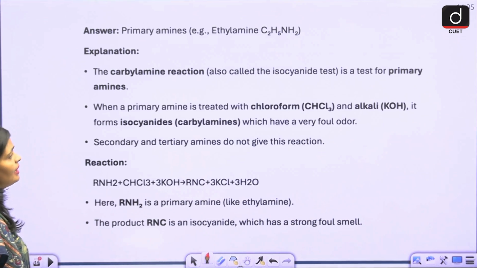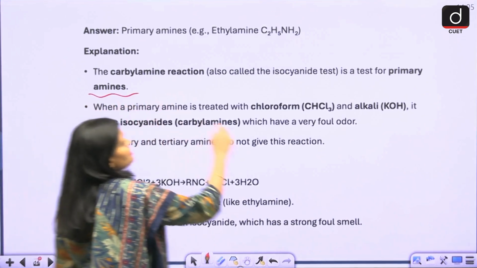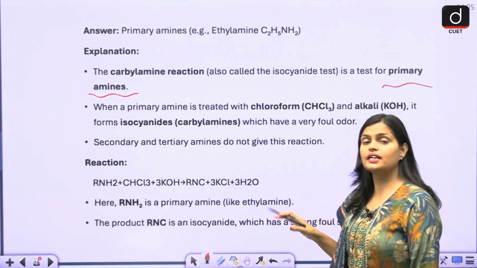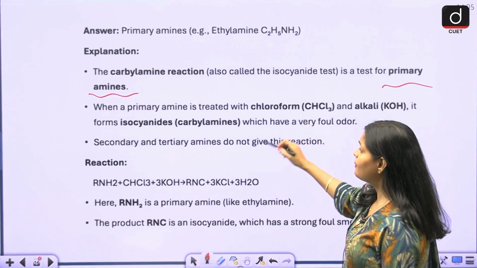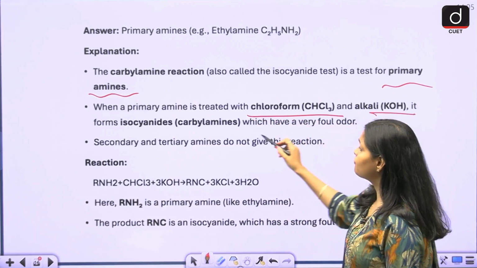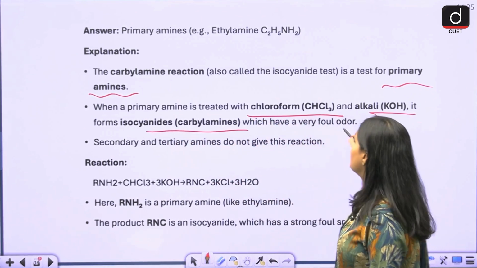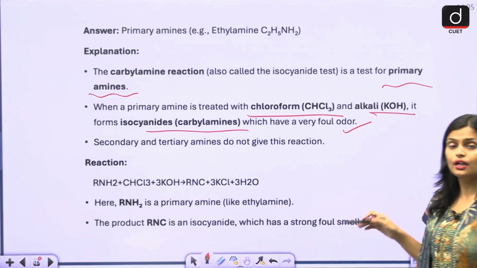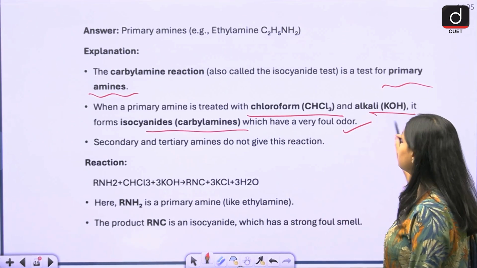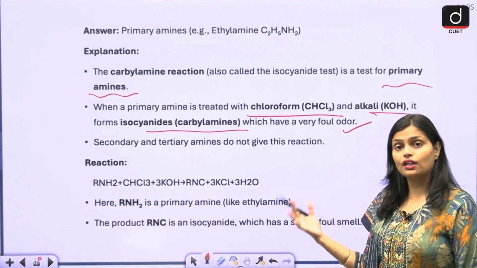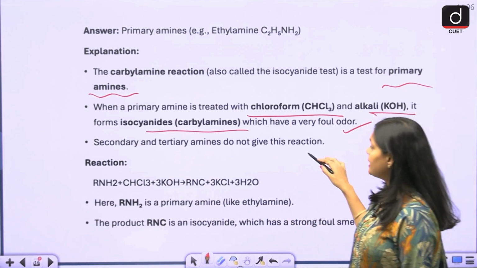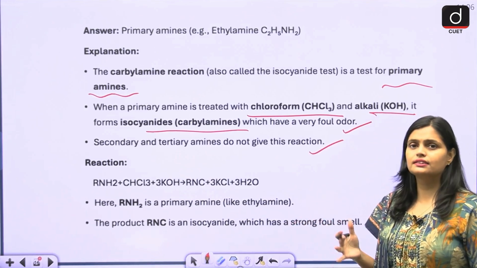See, the carbylamine reaction is usually the test for primary amine. When a primary amine is treated with chloroform and alkali KOH, it forms isocyanide, which has a very foul odor. Secondary and tertiary amines do not give this test.